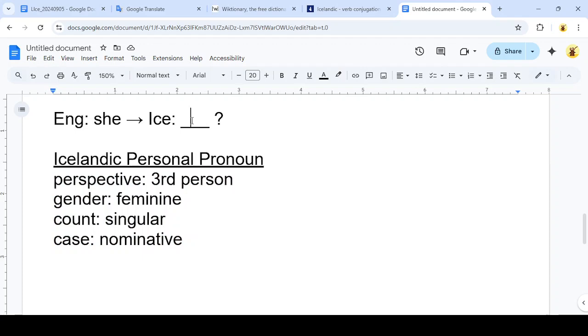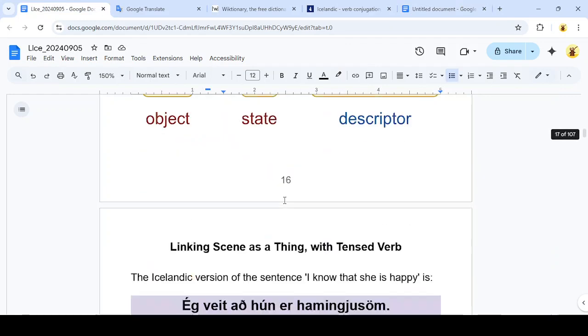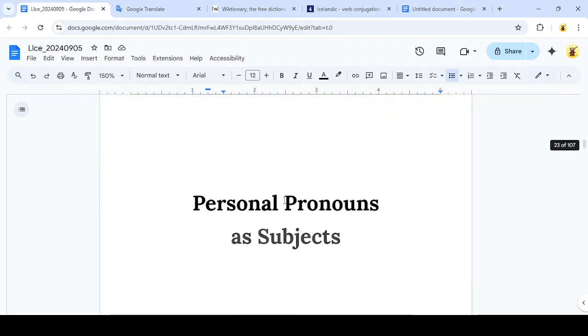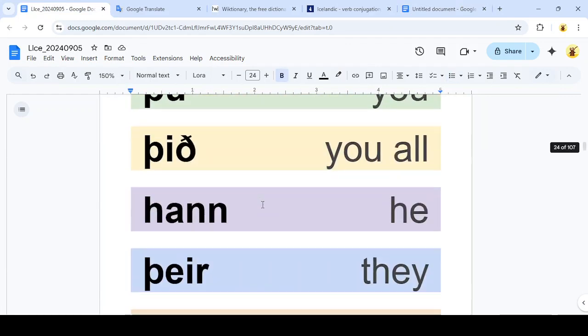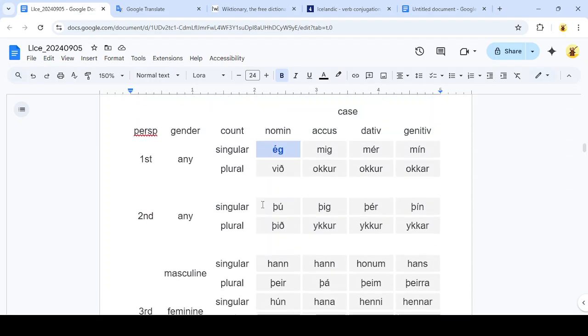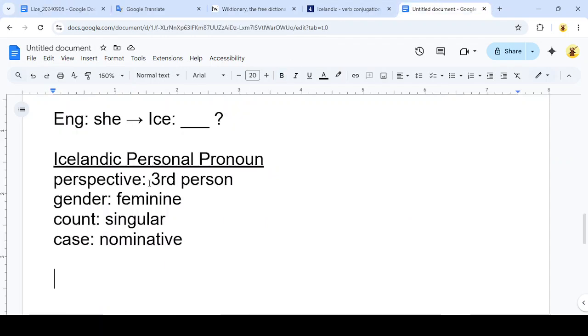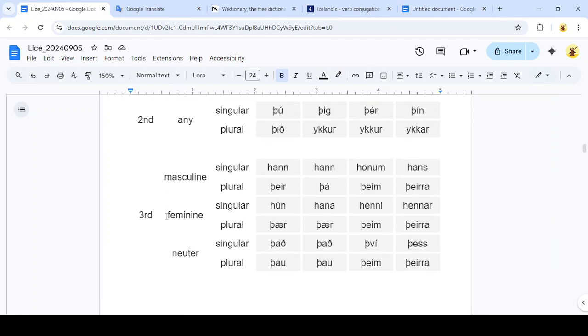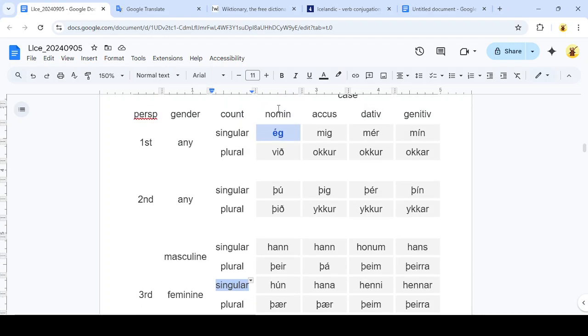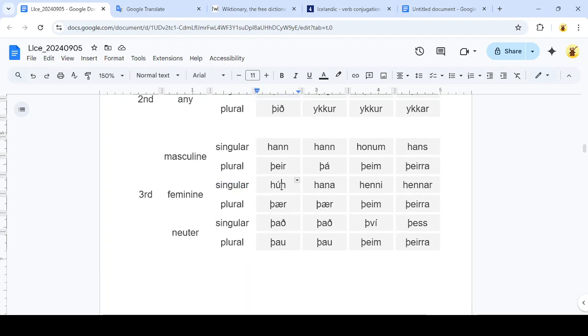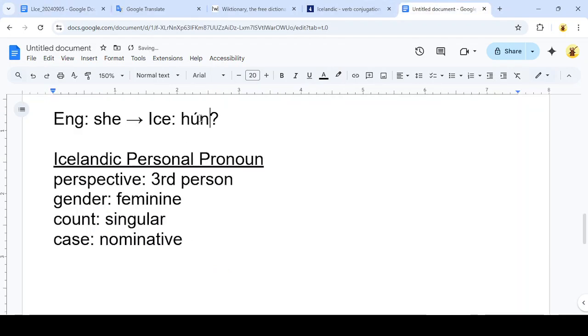So how to find the proper spelling of she in Icelandic? Well, we need the spelling table for the personal pronoun in Icelandic. So I'm going to go to the personal pronoun section, and here is the spelling table of the personal pronoun in Icelandic. So let's look at our features. We've got third person, feminine singular, and nominative. So we've got third person, we've got feminine, we've got singular, and then nominative is this first column here. So our spelling, our translation of she into Icelandic should be hún.